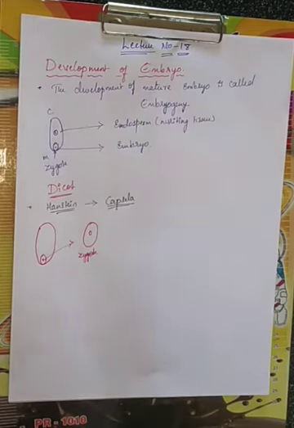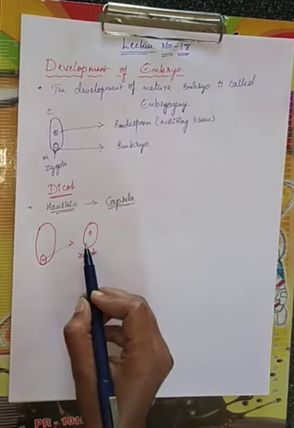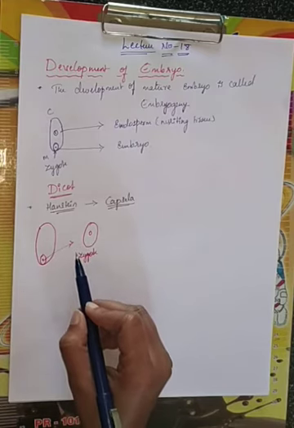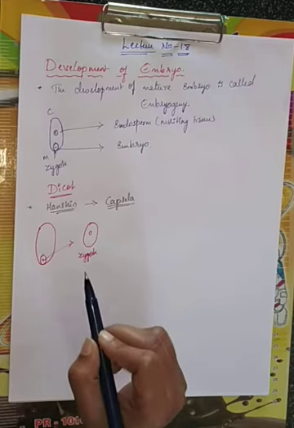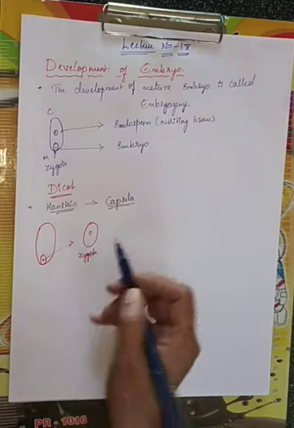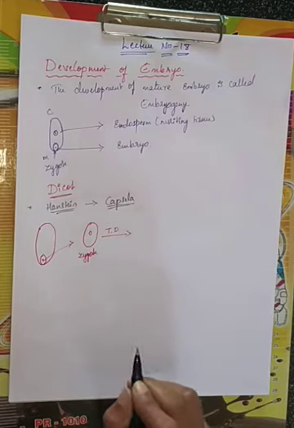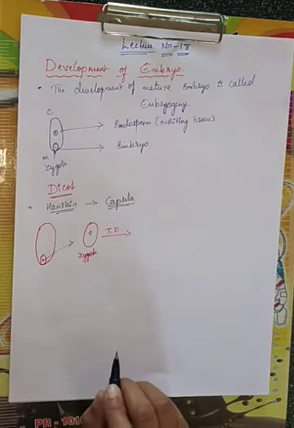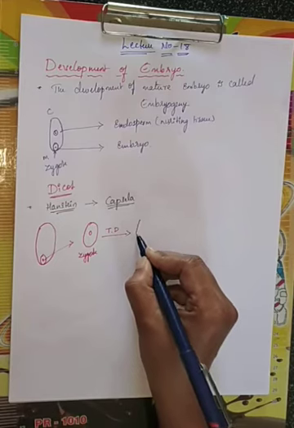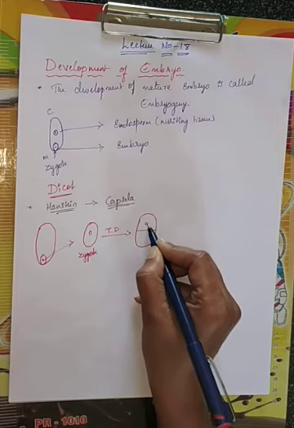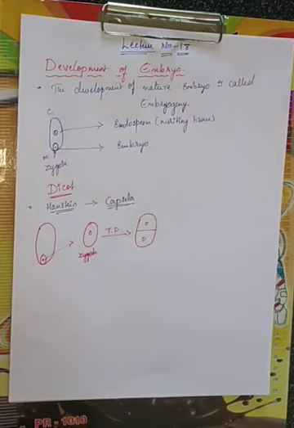The first division of the oospore, or zygote, is a transverse division. There will be a transverse division. When this transverse division occurs, there will be 2 cells formed.